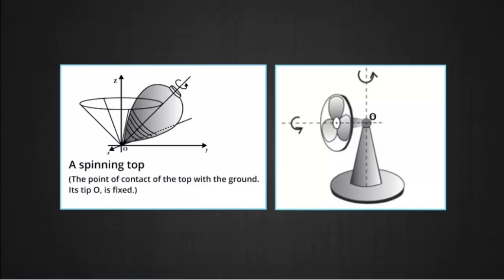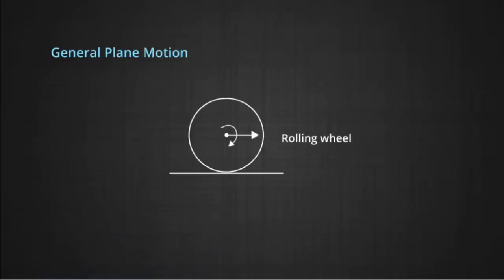Thus, in more general cases of rotation, such as a rotation of a top or a pedestal fan, one point and not one line of the rigid body is fixed. In this case, the axis is not fixed, though it always passes through the fixed point. Now, we will talk about general plane motion.